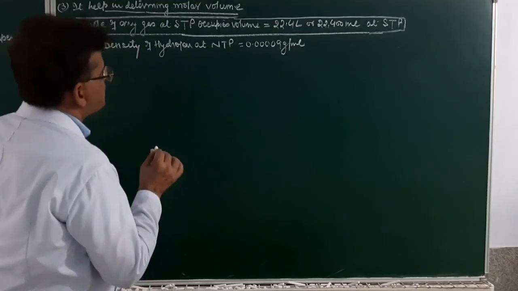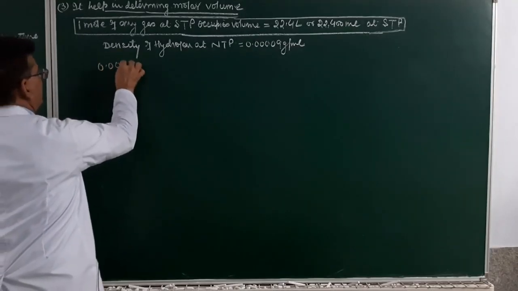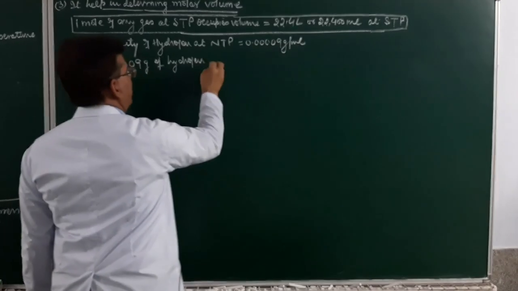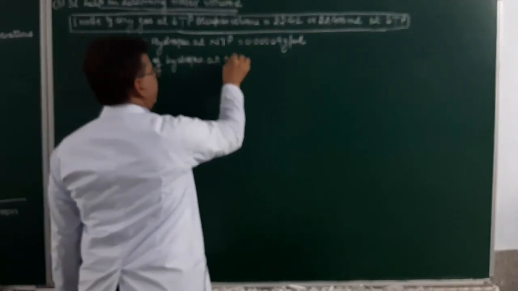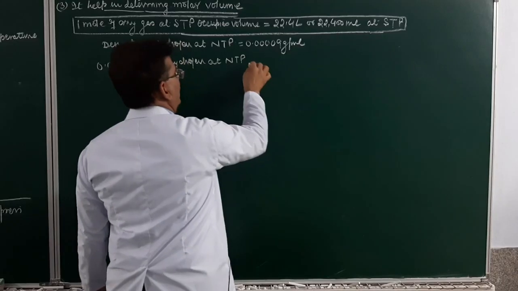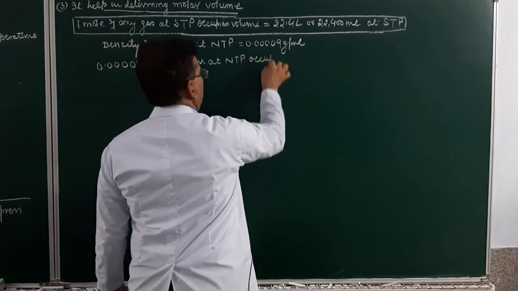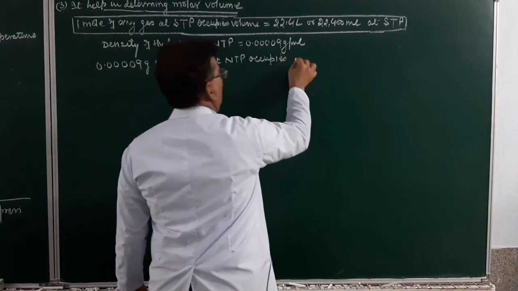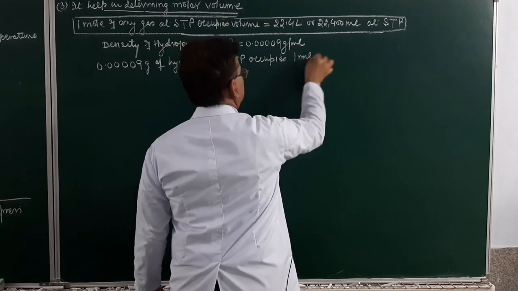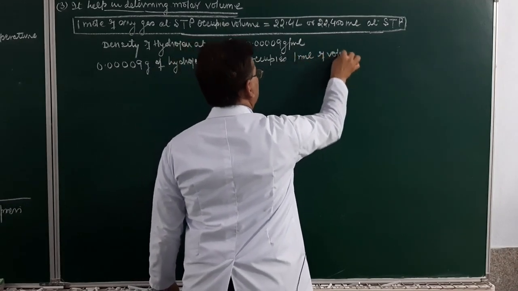It means 0.00009 gram of hydrogen at normal temperature and pressure occupies what volume? It occupies 1 ml of volume. Am I clear?